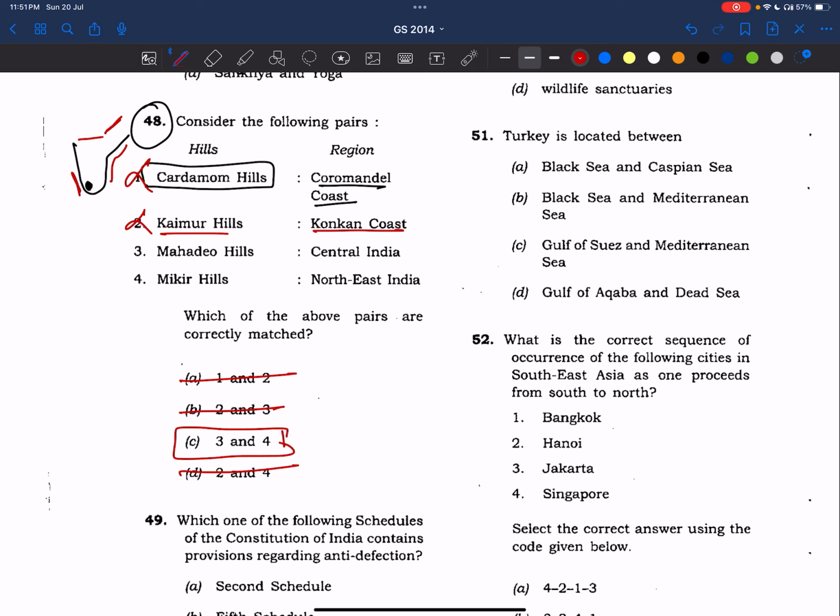Yes, Mahadeo Hills are part of Central India and Mikir Hills are part of Northeast India. Okay, I'll share one map of all the hills in the Telegram channel. You try to download it. It is very helpful. I found it in the Textbook app only. Okay, I'm telling it directly to you. It is not made by me. I didn't find it on Google.